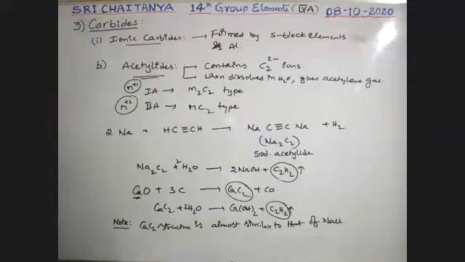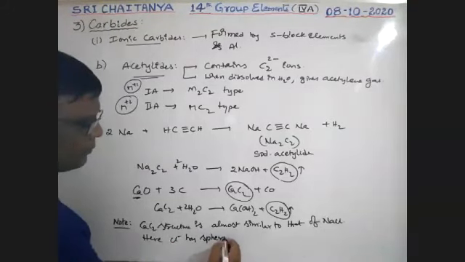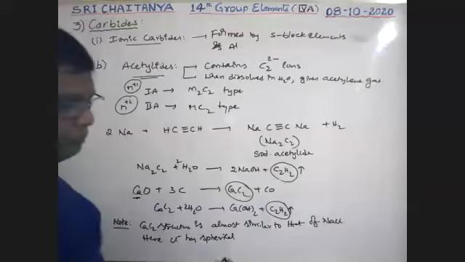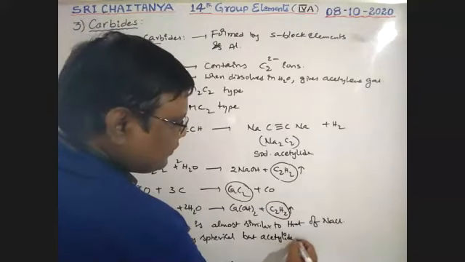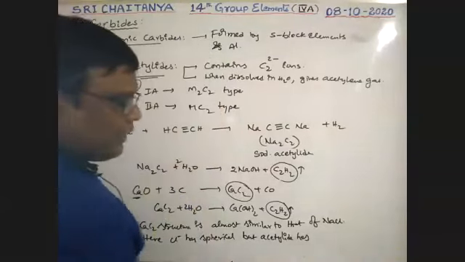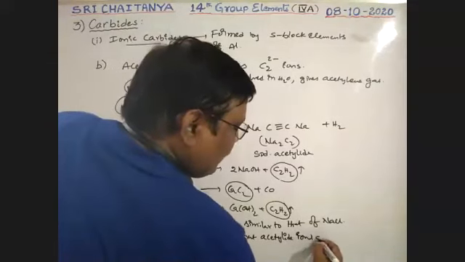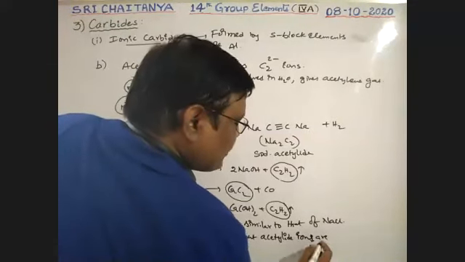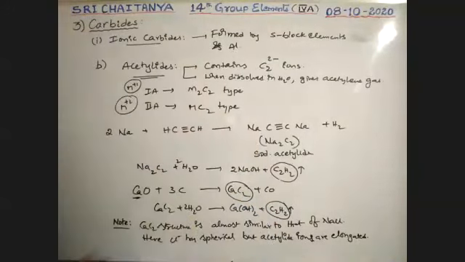So here chloride has spherical shape, but acetylide ions are elongated. So that means the structure of calcium carbide is similar to that of NaCl structure.